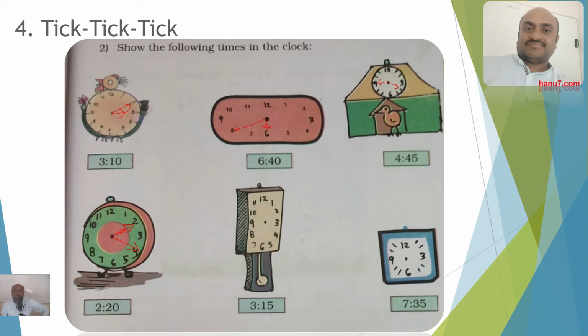Okay, and coming to the next one, let me take this blue color, which is our minutes hand, and the one which we have used in red color as usual is the hours hand. So 3:15 and 7:35 here.